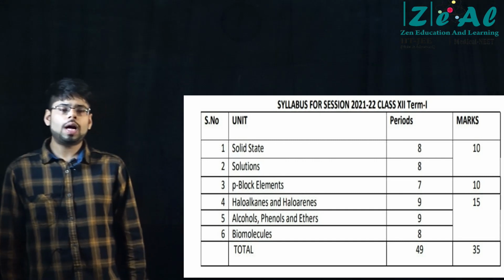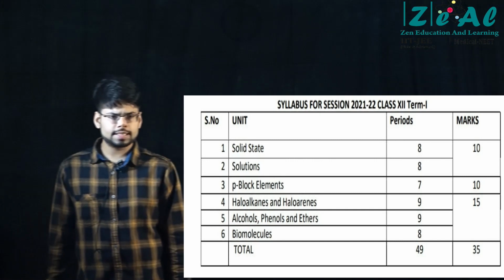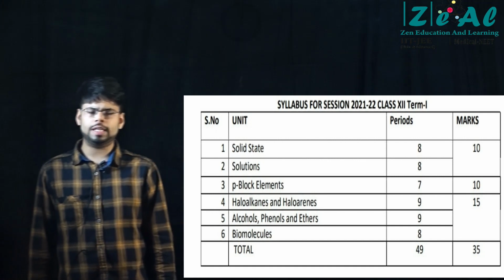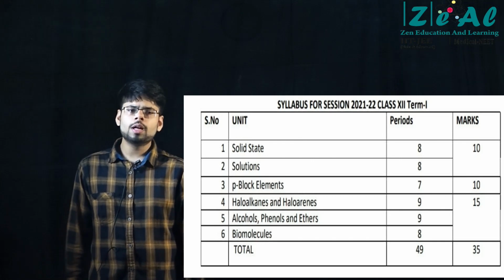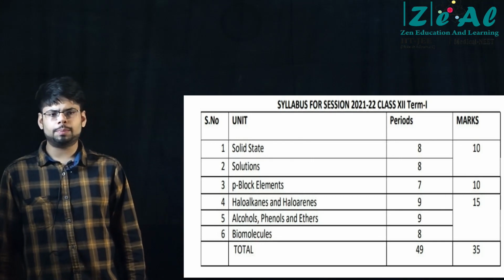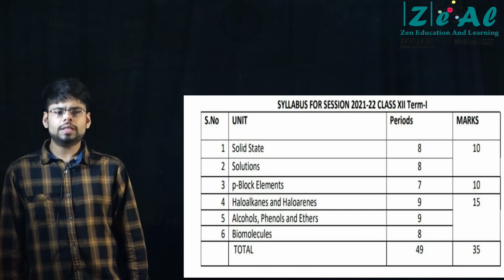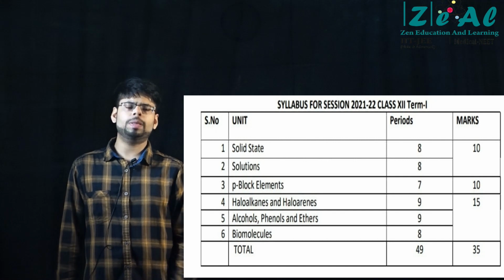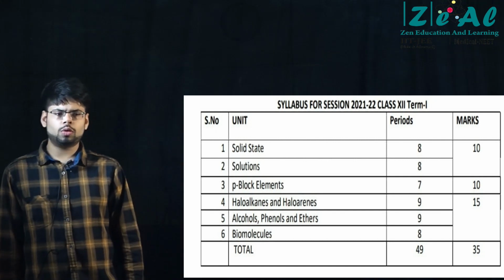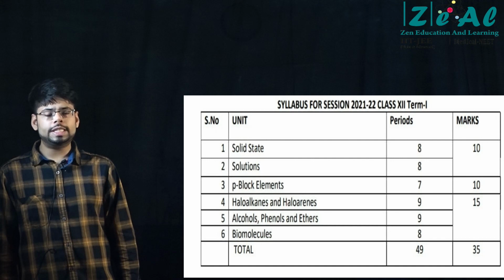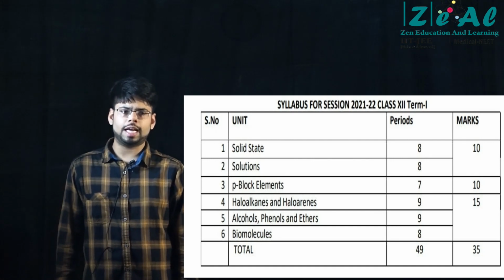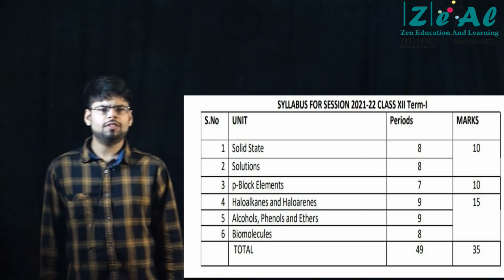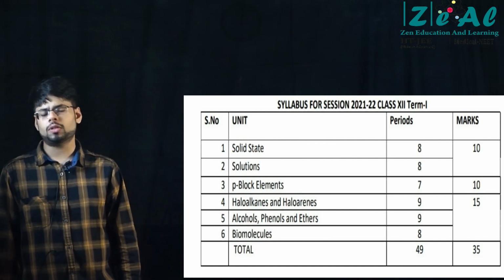After that you have the types of defects, point defects. Again, one example of each solid showing a particular type of defect should be known to you. So these are the main subtopics of solid state. Focus on these. And last but not the least, they can also ask you CCP, that is cubic close packing, and HCP. So what are the different types of packing? And in 2D and 3D, the diagrams, have a look at the diagrams given in the NCERT textbook, 2D packing and 3D packing, right? That will serve the purpose. So these are the major things to be highlighted from solid state.